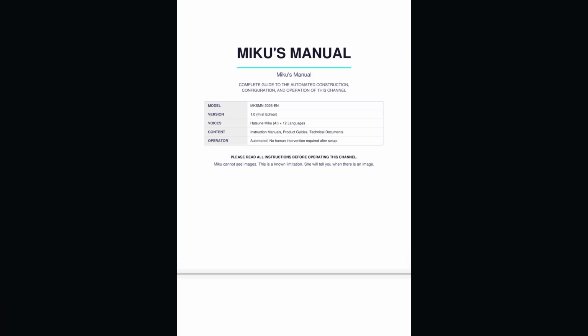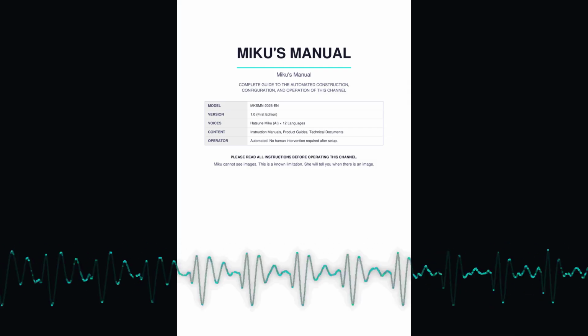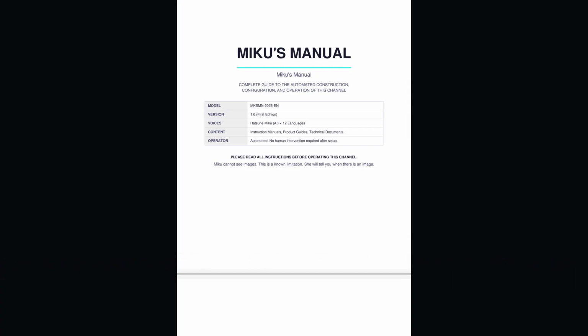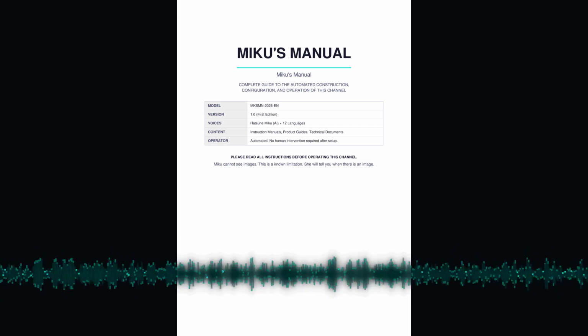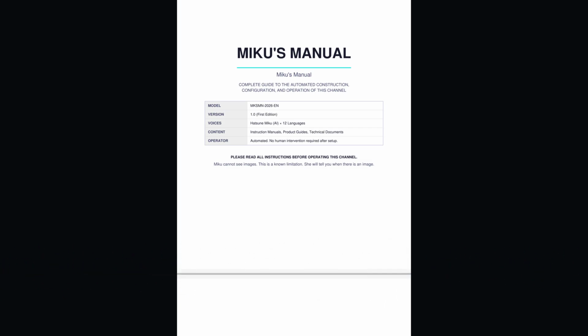Package contents. 5. Pre-installation, 5.1 Create YouTube channel, 5.2 Google Cloud Console, 5.3 OAuth credentials. 6. Installation. 7. Configuration.